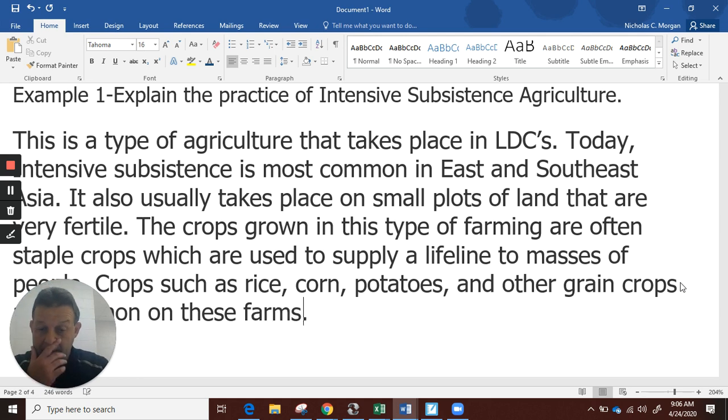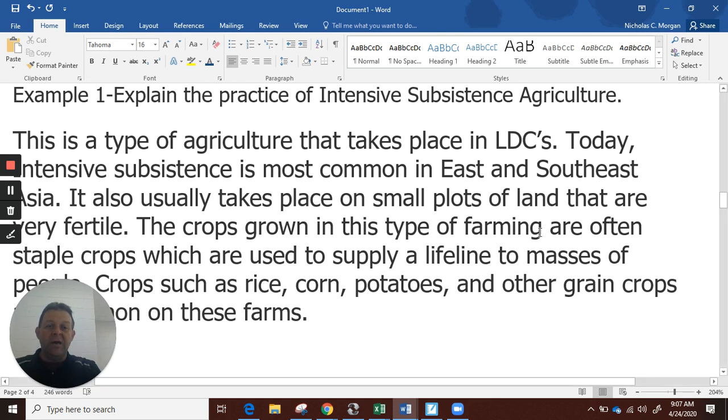All right. I could add things like the more moisture that this type of agriculture has may determine which crops are grown there. Weather, like if I'm thinking about China, northern China is not going to grow rice because it doesn't rain enough. So notice how I'm developing this. This would be good enough for probably complete credit, but I'm thinking of ways I could add more. I've got some other ideas at the end of my FRQ time. If I've got time, I may go back and add some more.